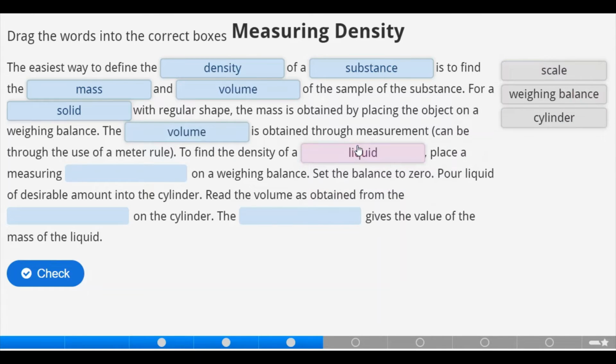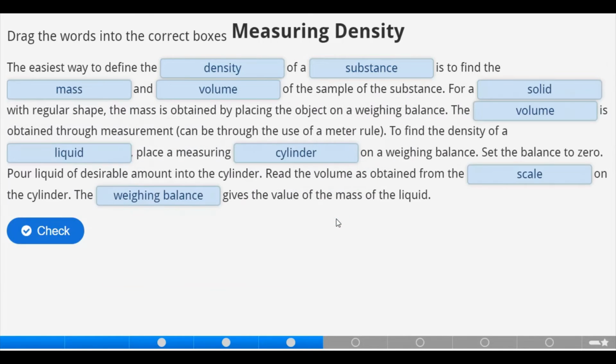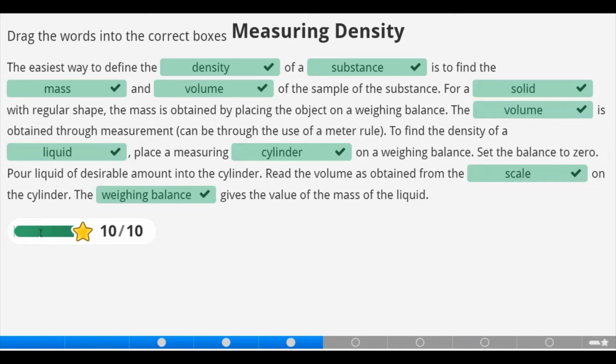To find the density of a liquid, place a measuring cylinder on a weighing balance. Set the balance to 0. Pour liquid of desirable amount into the what? Cylinder. Read the volume as obtained from the scale on the cylinder. The weighing balance now gives the value of the mass of the liquid. So let's check. Correct.